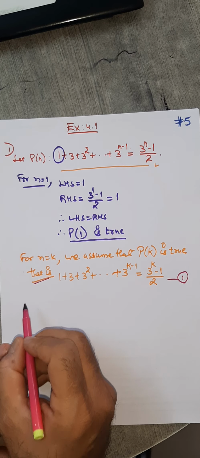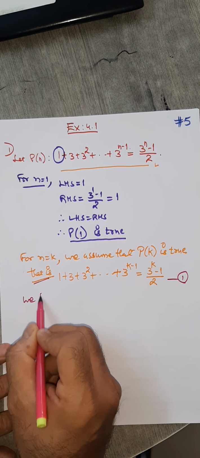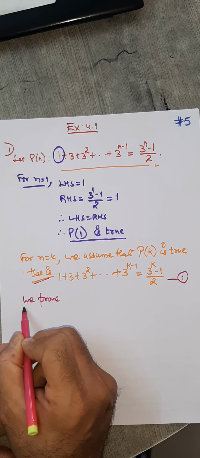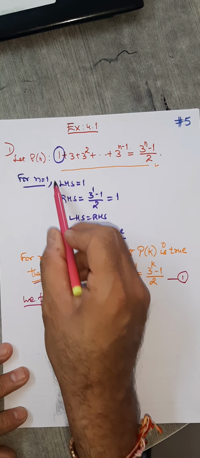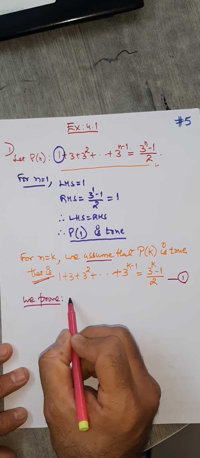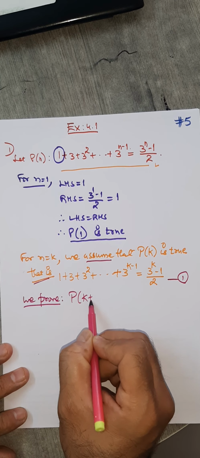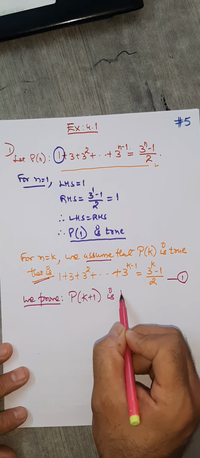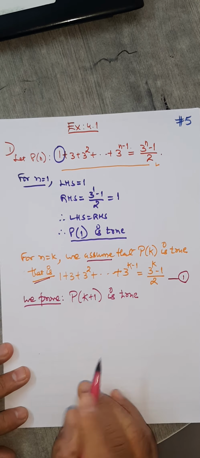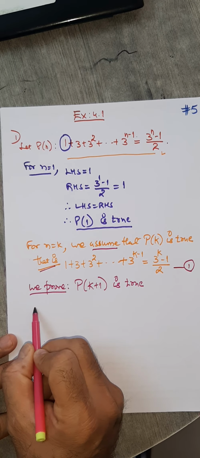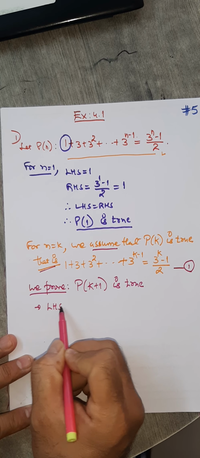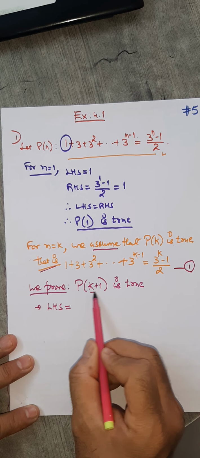Now, the most important part is this. This was an assumption, and what you are going to prove is that P of k plus 1 is true. Okay, so as I did in the last example, start with LHS for k plus 1.